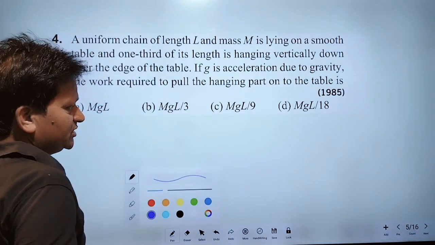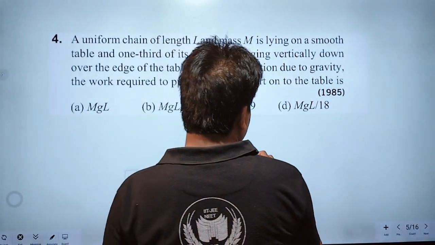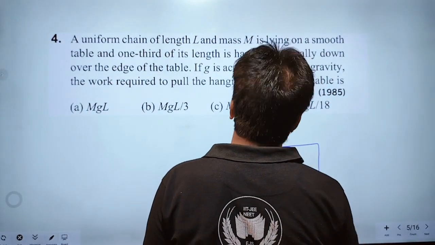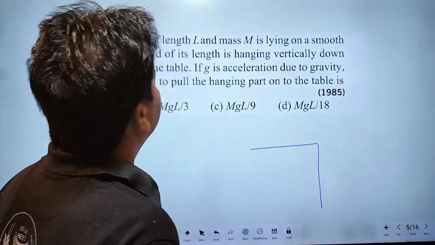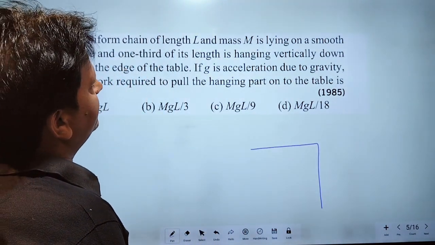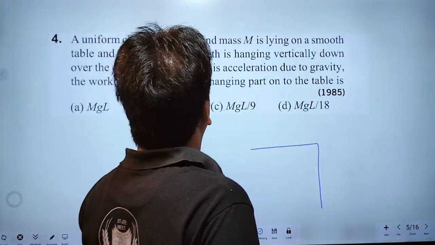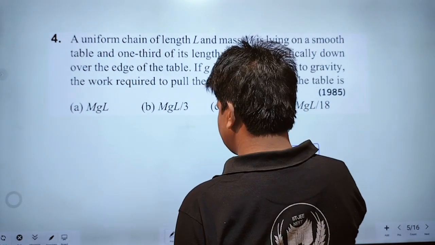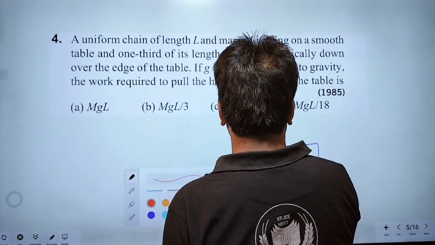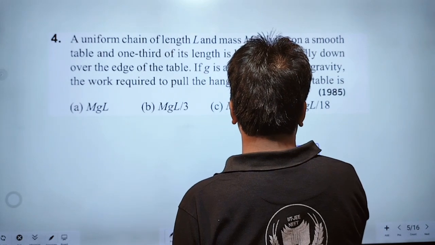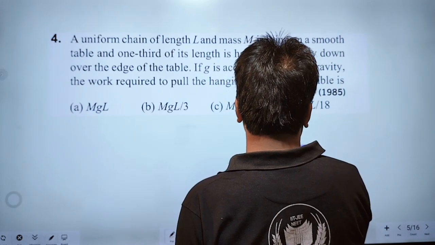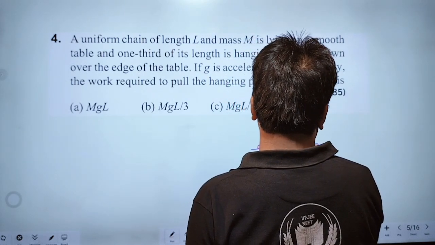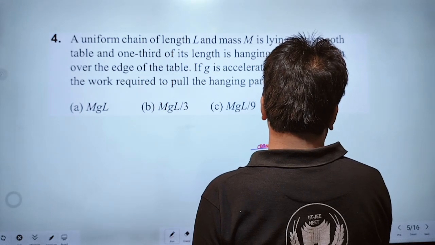Here, according to question, suppose this is table and a chain of length L and mass m, but 1/3 of the length of the chain is hanging.